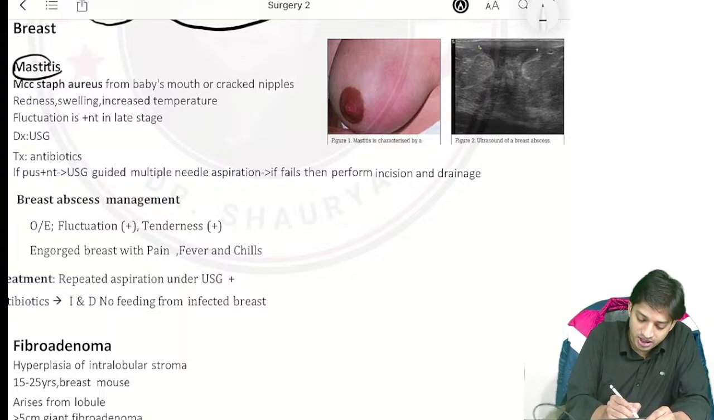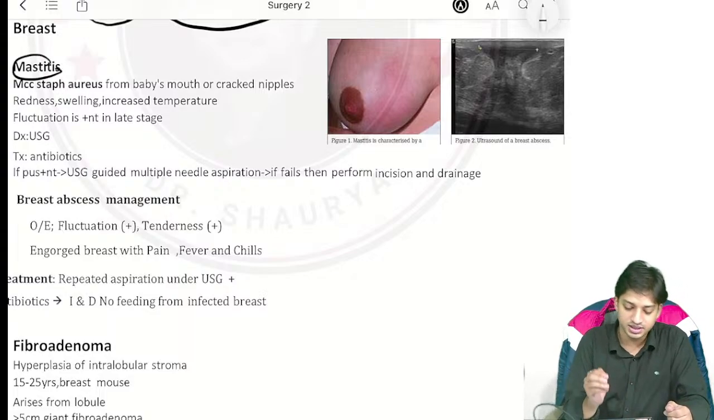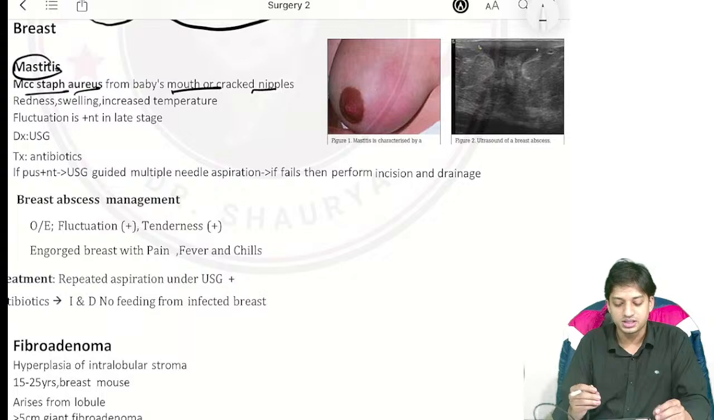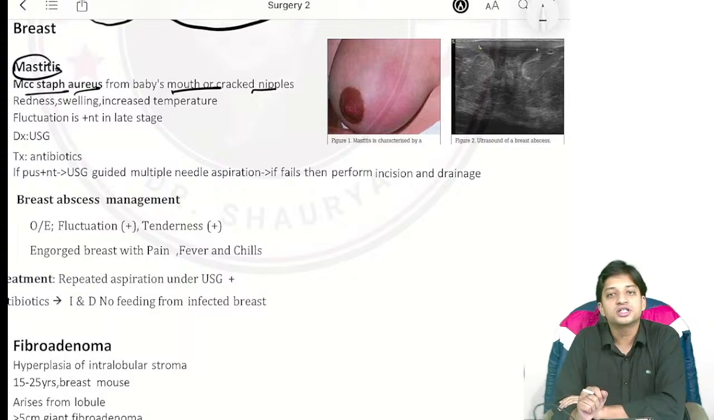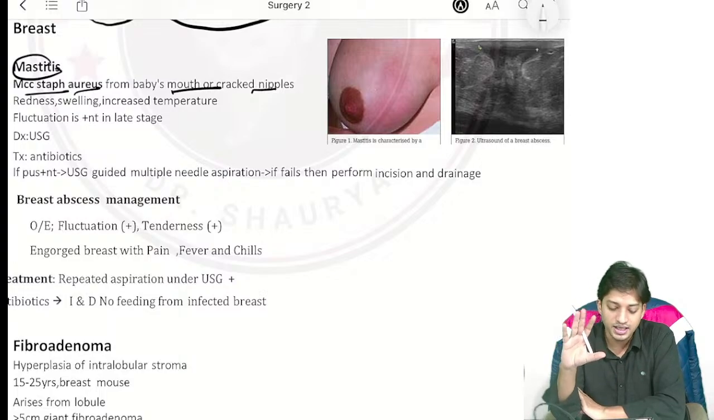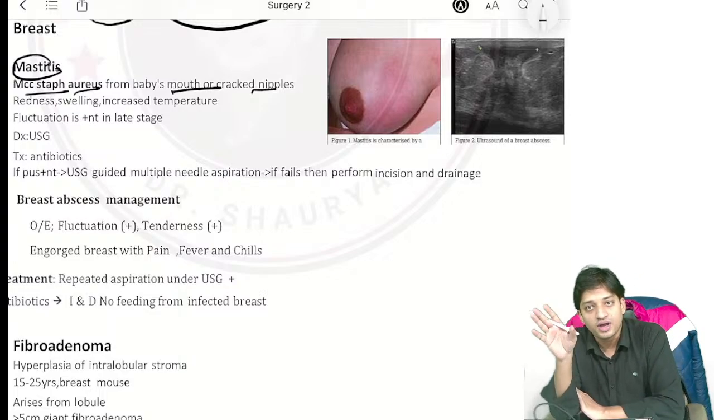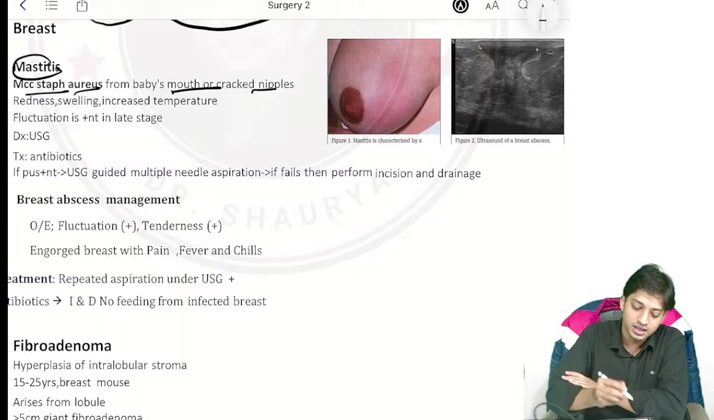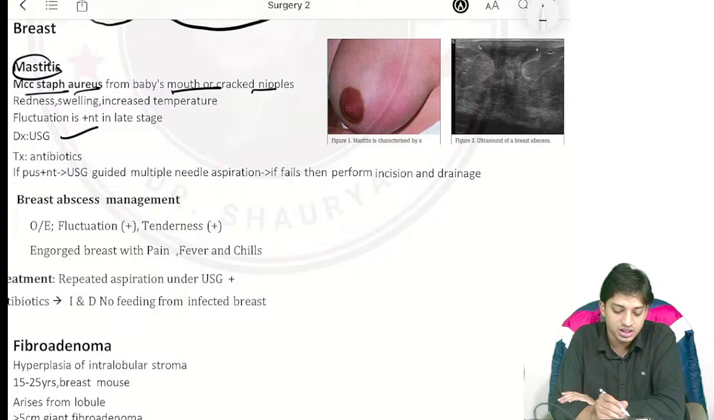So first topic we are going to discuss is mastitis, right? Most common cause is Staph aureus infection, right? From the baby's mouth or the cracked nipples, it can happen, right? The clinical features, what they will give you: features of redness, swelling, or increased temperature, right? Now, if there is development of abscess in the late stage due to mastitis, then there will be fluctuation sign present, right? Diagnosis will be via the USG. For mastitis, the treatment will be antibiotics.